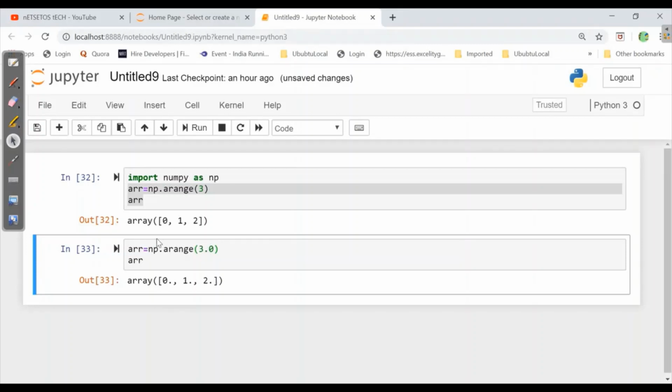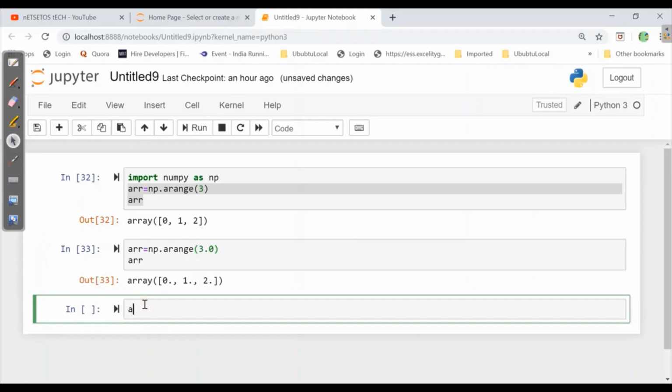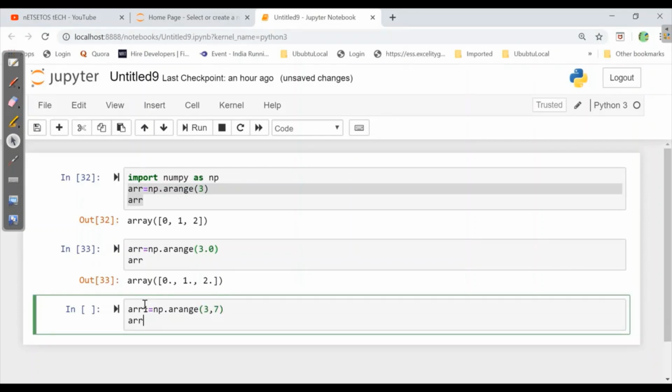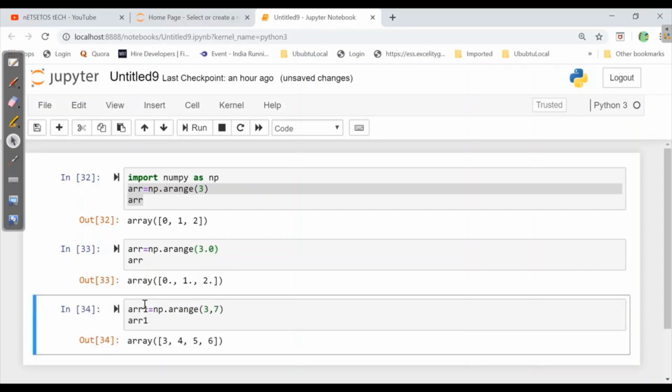Now if I write ARR1 is equal to np.arange, and here I'll give 3, 7, and write ARR1, it will return the first value which is 3, then 4, 5, 6, as we haven't given any step value, so it will follow plus 1. It will start from 3 and the end value will be 7, but it is exclusive, and the step size will be plus 1.